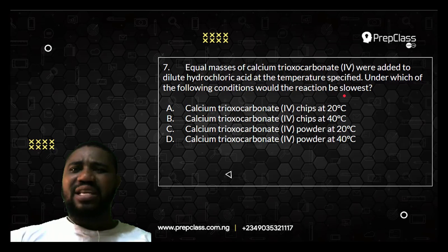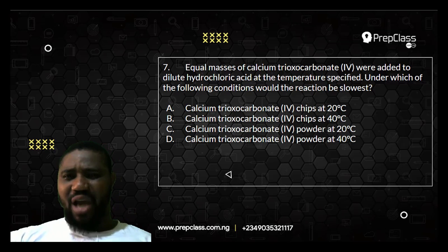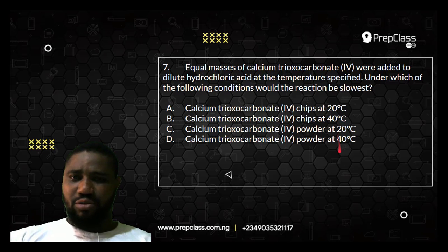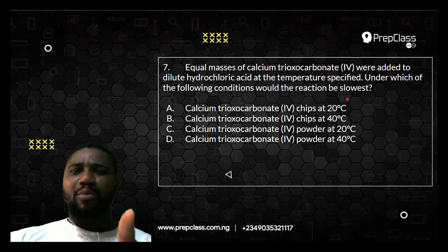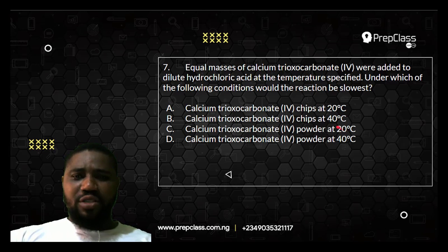Remember that an increase in temperature increases the rate of a chemical reaction. So you will never choose any option of 40 degrees Celsius. The reaction that will be slowest will be the one at the lower temperature, which is 20 degrees Celsius. So we are looking at either option A or option C. That's number 1. Number 2, they've told us chips and powder. Chips simply means a stony form. Powder is the fine, smooth form.